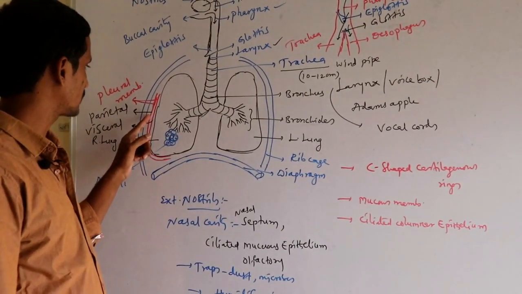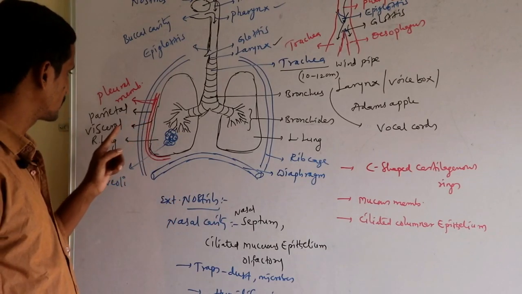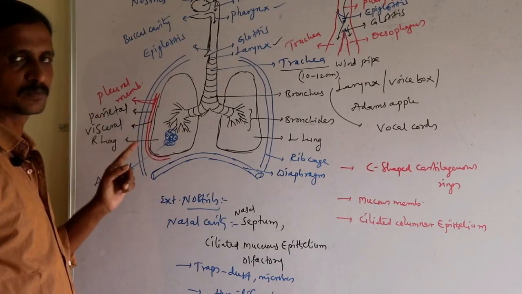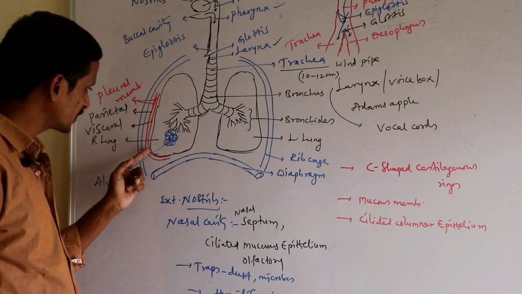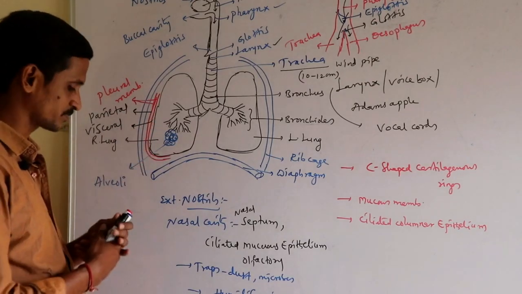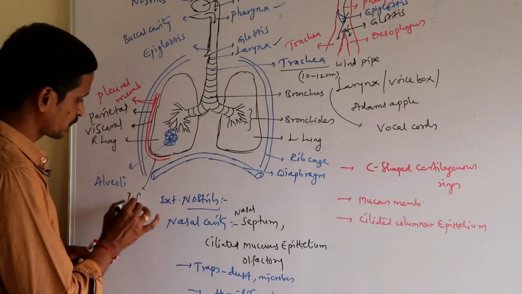The outer pleural membrane is called parietal pleura, the inner pleural membrane is called visceral pleura. Between the pleural membranes, fluid flows. That is called pleural fluid.